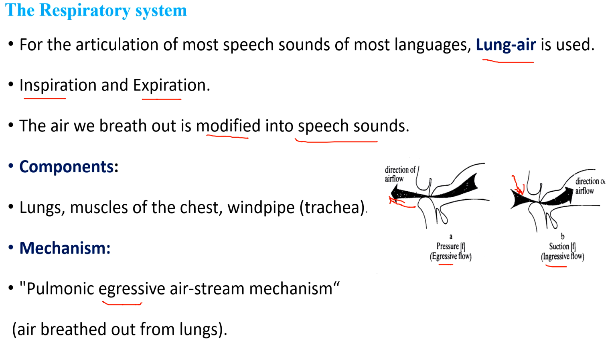See the direction of airflow coming inside, and in egressive the direction of airflow is going outside, to the outer atmosphere. So, egressive and ingressive. In this respiratory system, to produce speech sounds, we see the pulmonic egressive airstream mechanism.